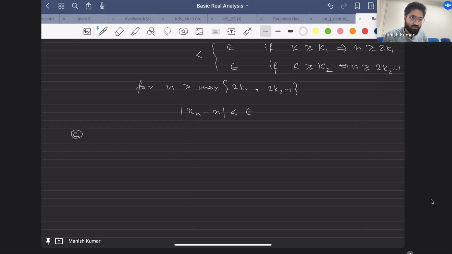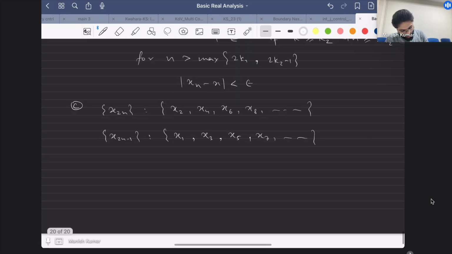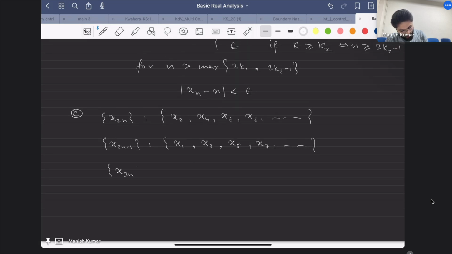Let me write properly what it means. You have two sequences. x2n you can write as x2, x4, x6, x8, and so on. Then you have another subsequence x2n minus 1, which is x1, x3, x5, x7, and so on. Now you have another subsequence x3n, which is x3, x6, x9, x12, and so on.